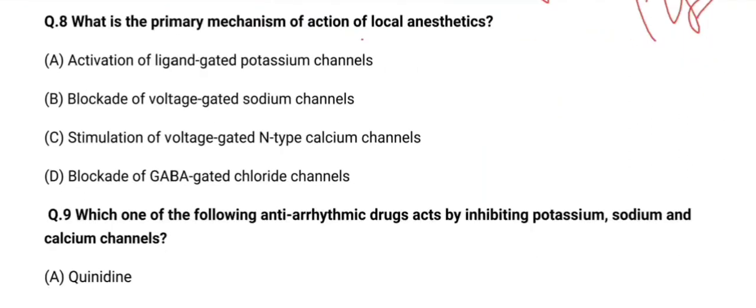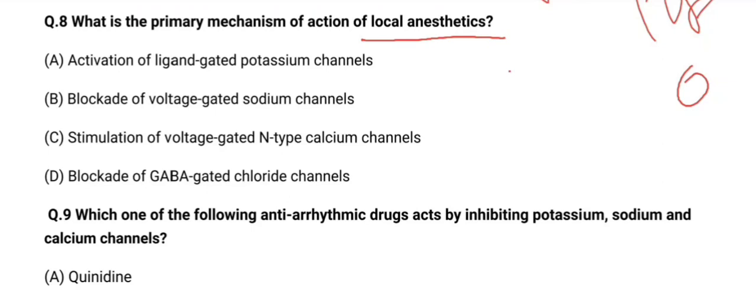The next question is, what is the primary mechanism of action of local anesthetics? So what is a local anesthetic? Local anesthetics are agents which, when applied to a particular area or a particular part of the body, inhibit all the impulse or pain sensations in that particular area in which it is applied.